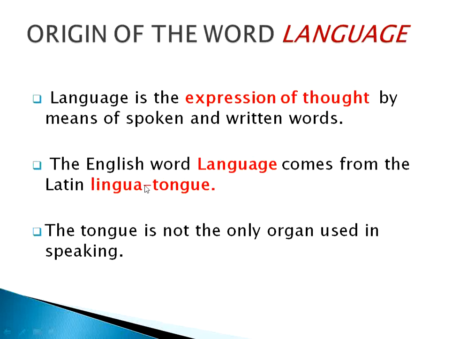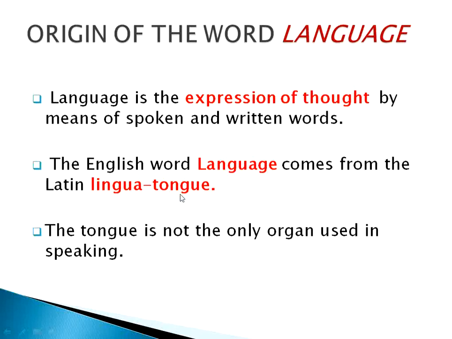What is the origin of the word language? The origin of the word language is the Latin word lingua, and the meaning of the word lingua is tongue. So why is this word used? Because when we utter certain words, we use certain speech organs, and one of the speech organs is the tongue. That is why we can say the word language derives from the Latin word lingua, and the meaning of lingua is tongue.